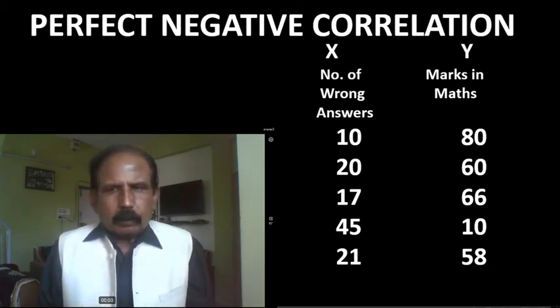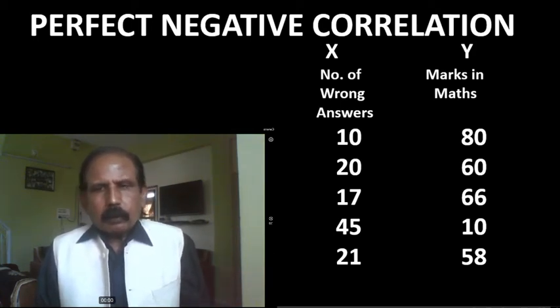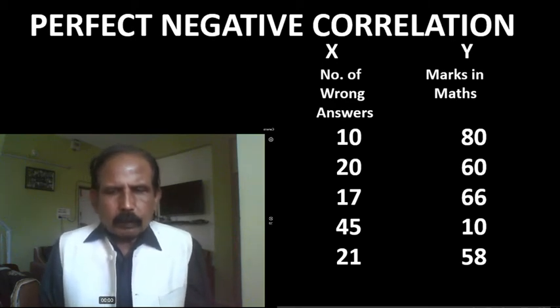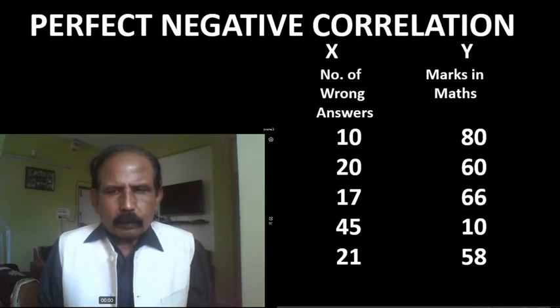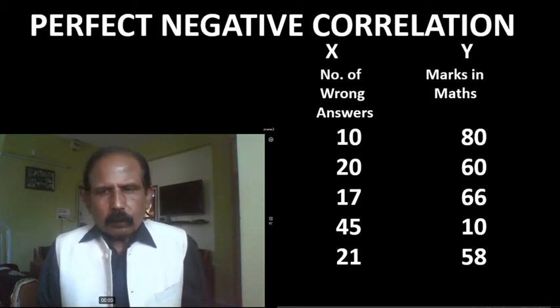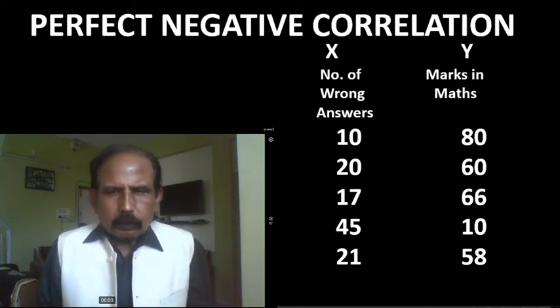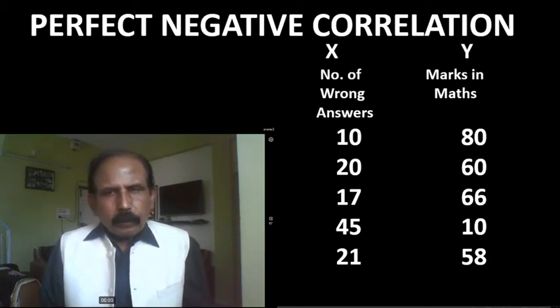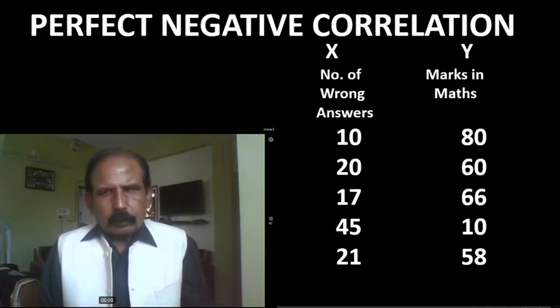So the changes are in opposite direction. The same thing is found in fourth X and fourth Y. Fourth X is more than third one and fourth Y is less than third one. Here the changes are in the opposite direction. In the fifth one also, the fifth X is less than fourth X and fifth Y is more than fourth Y. Direction of the changes are opposite. Here the direction of the changes are opposite in each case.